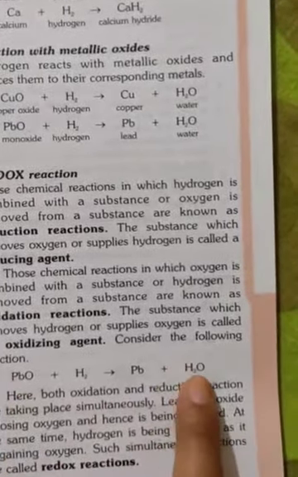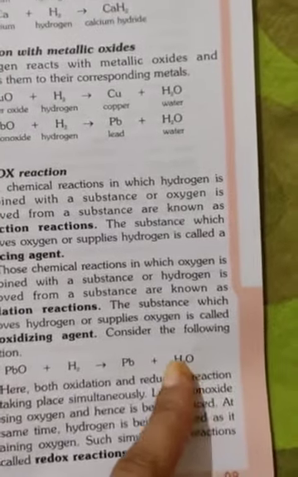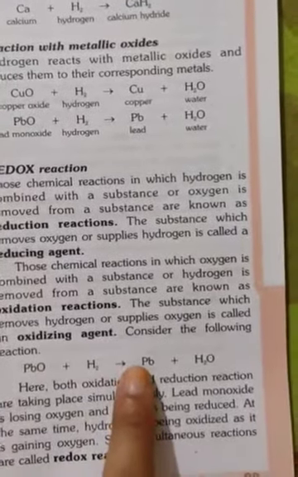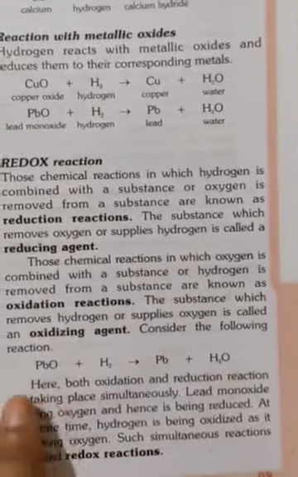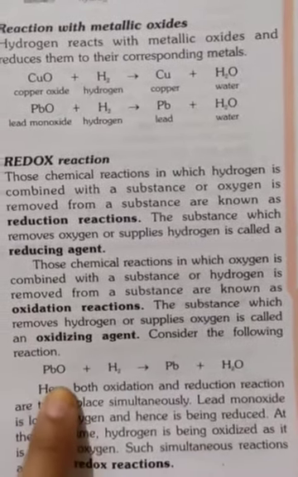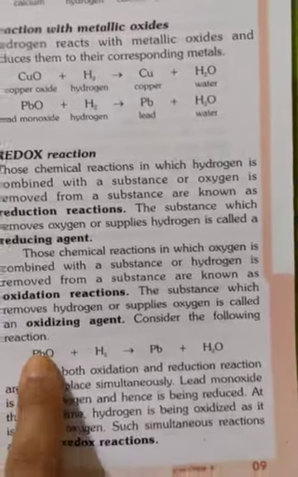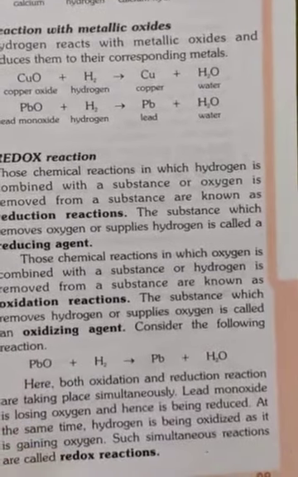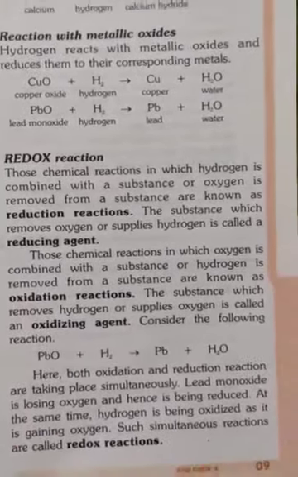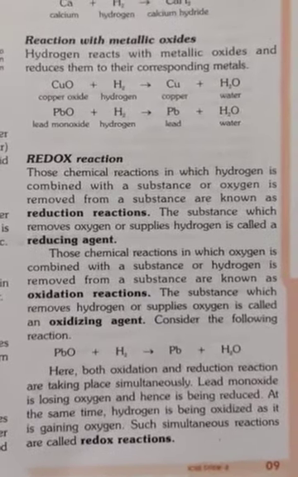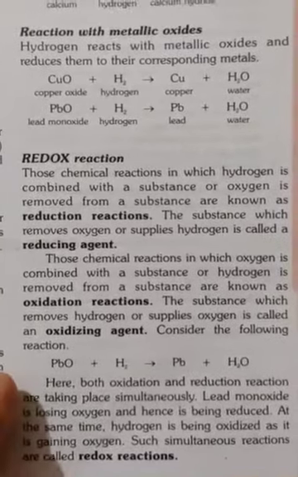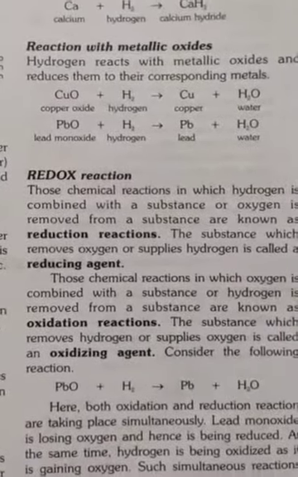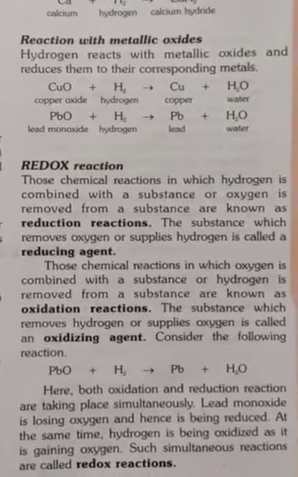Here oxygen is being added and hydrogen is being removed, simultaneously. From PbO, that is lead monoxide, removal of oxygen is also happening. So lead monoxide is losing oxygen and hence being reduced, at the same time hydrogen is being oxidized and gaining oxygen. This is called a redox reaction. When oxidation and reduction happen simultaneously, together, then we get a redox reaction.